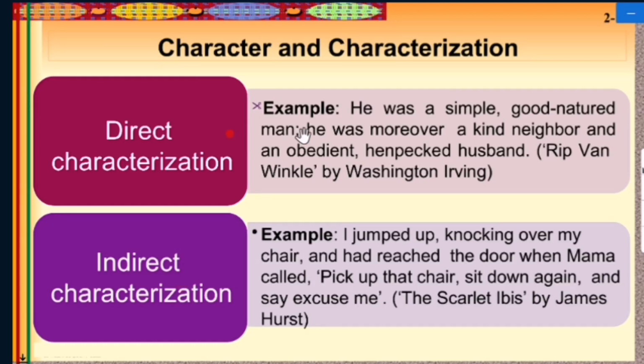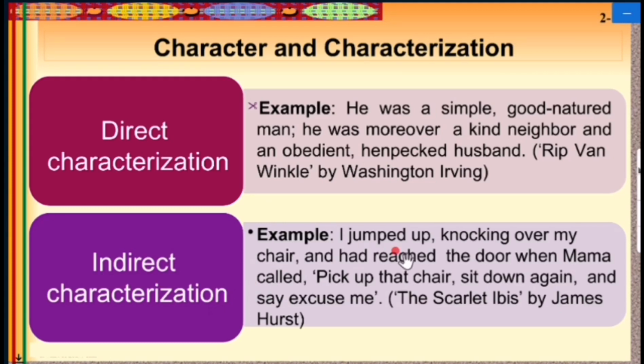Direct characterization is, for example, "He was a simple, good-natured man. He was moreover a kind neighbor and an obedient, hand-picked husband." That's a direct characterization. Indirect characterization: "I jumped up, knocking over my chair, and had reached the door when Mama called. Pick up the chair, sit down again, and say, 'Excuse me.'" That is from The Scarlet Ibis by James Hurst. So that's indirect characterization: "I jumped up," not "he was simple, good-natured." That's the difference between the two types of characterization.